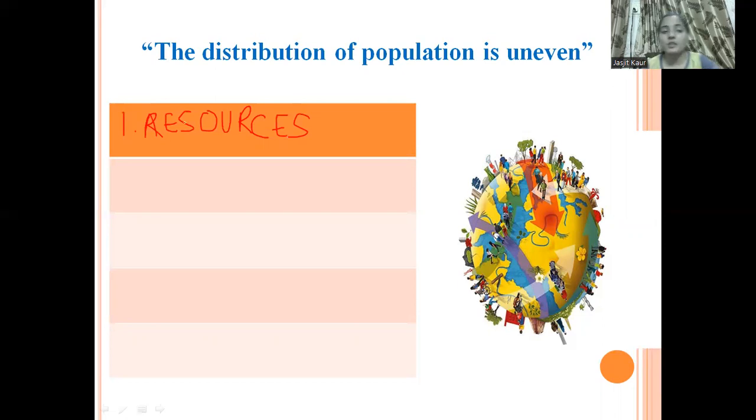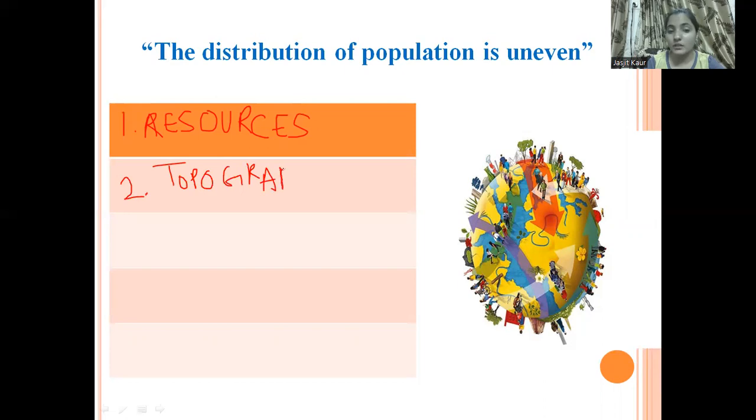Apart from this, the topography of the land also affects the distribution of population. People mostly live in plain areas because all the facilities are available there. Roads are constructed there, we can use it for agriculture, and we can use it for establishing industries.